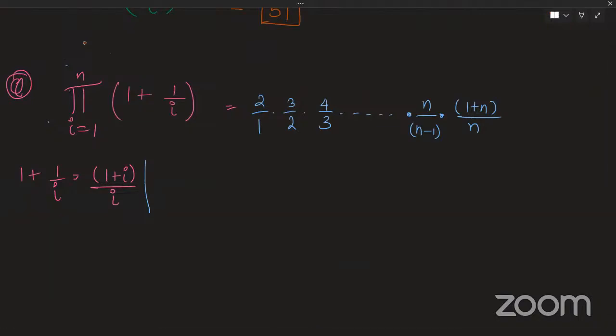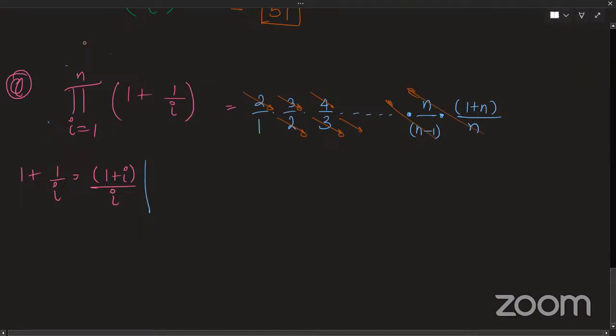So my 2 from the first term cancels out the 2 from the second. The same 3 cancels out 3. 4 will also cancel out with the next term. My n minus 1 will get cancelled, and similarly my n is also getting cancelled. So my final answer is 1 plus n, or you can write it as n plus 1. This is my final answer, the product of all these terms.